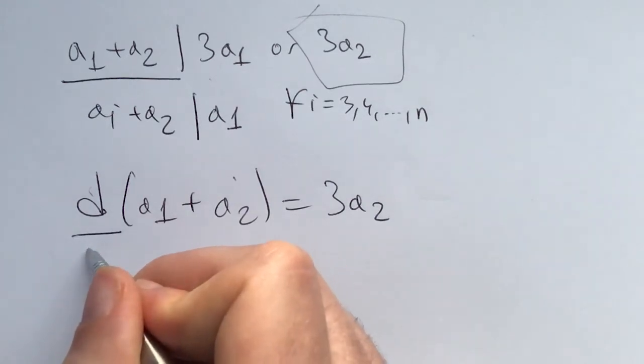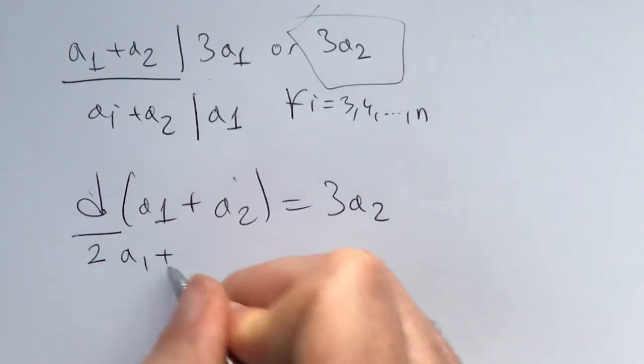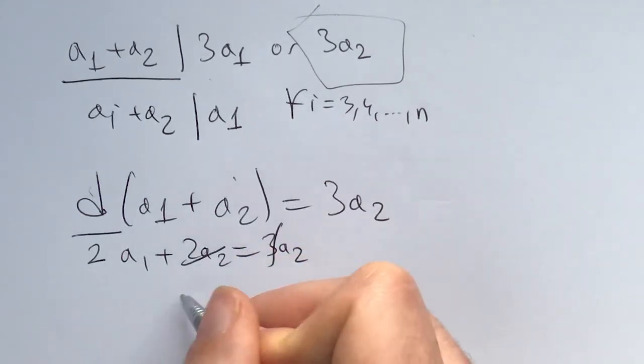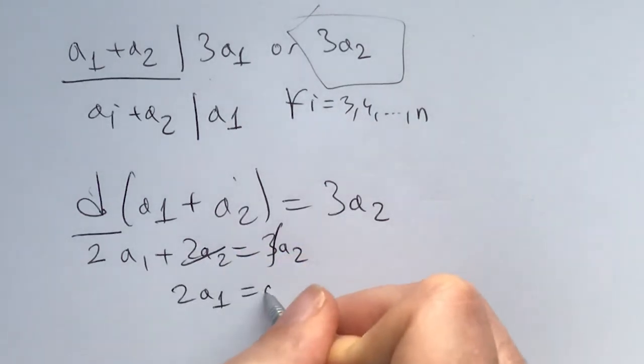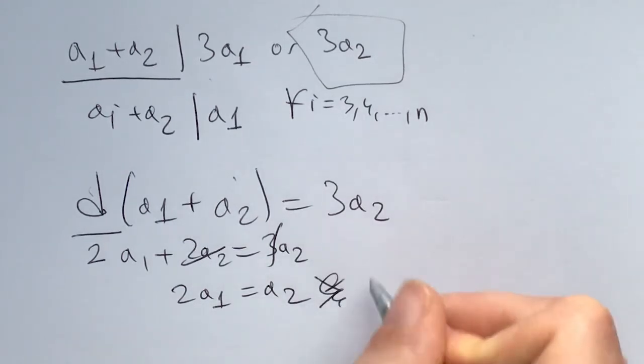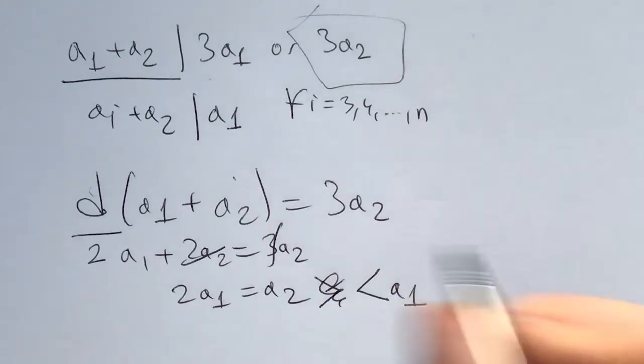Now, if d was equal to 2, then we would have 2a1 plus 2a2 equaling 3a2, which would imply that 2a1 is equal to a2, which is a contradiction because a2 is less than a1 and these are positive integers.